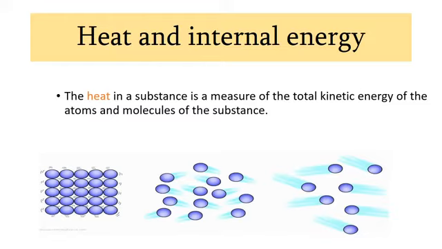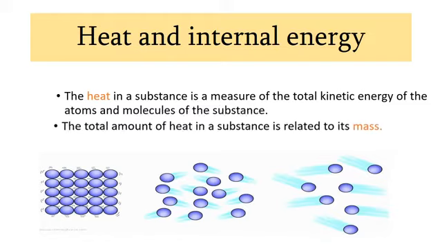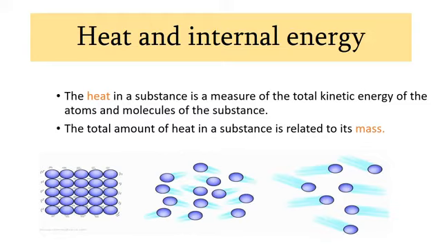If a substance, solid, liquid or gas, any substance, what is happening? Inside it has kinetic energy. From the total measurement of this kinetic energy of the atoms and particles, we can tell the heat. So the total amount of heat in a substance is related to its mass.